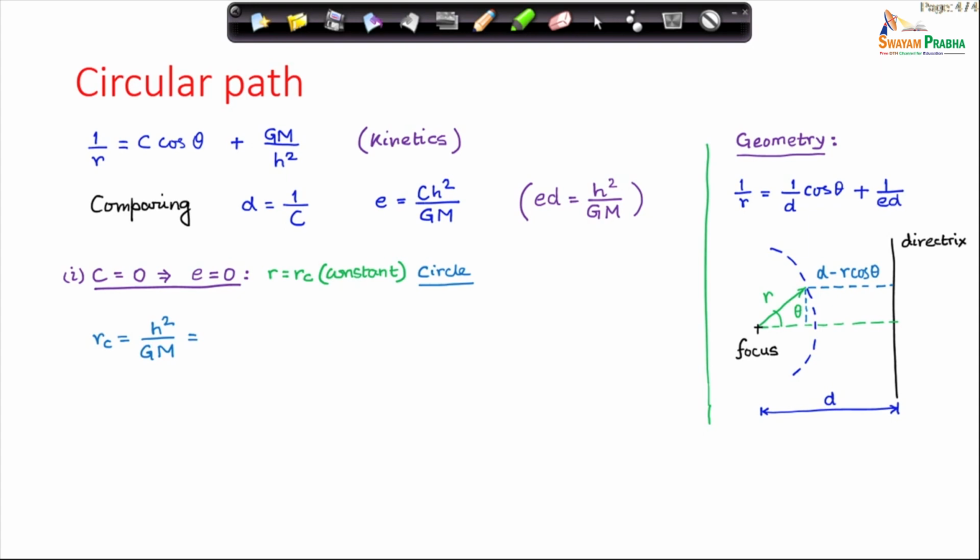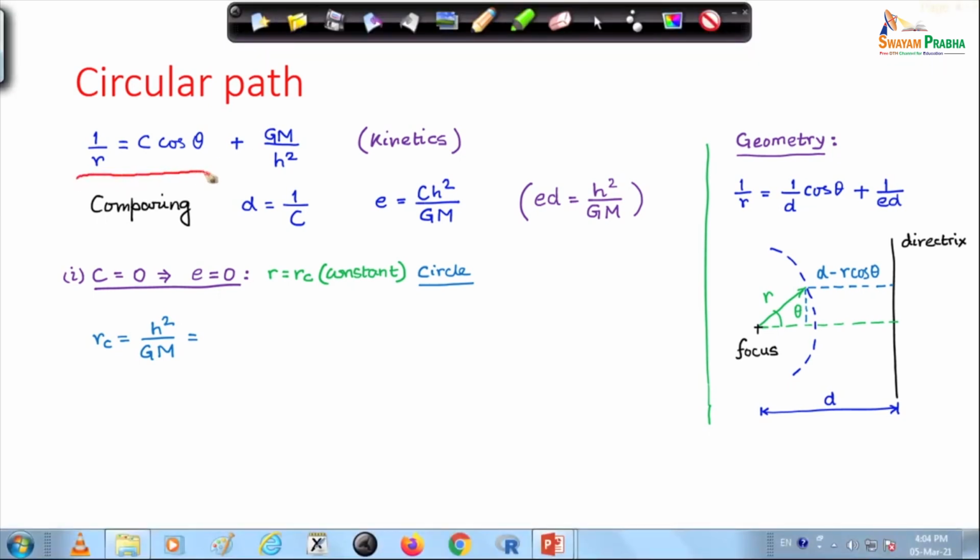And you can find the radius of the circular locus. The radius of the circular locus can be found precisely from this equation by just putting c equal to 0, which gives h square by g m.